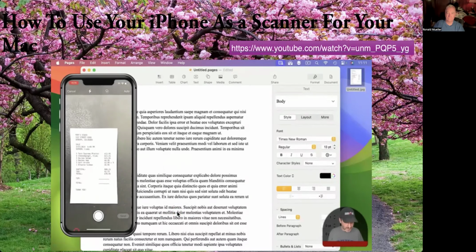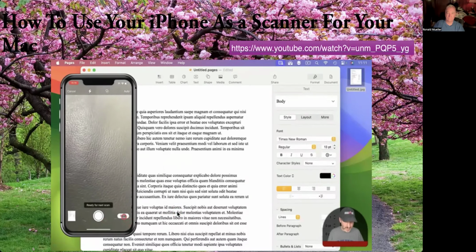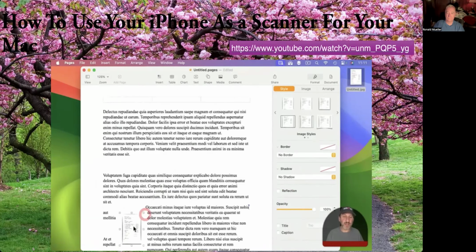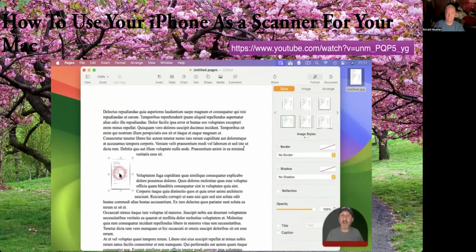So I'll let it take that photo and then I'll save it. And you can see now I've got the image right inside of the Pages document. I don't have to save it in an intermediate file first.